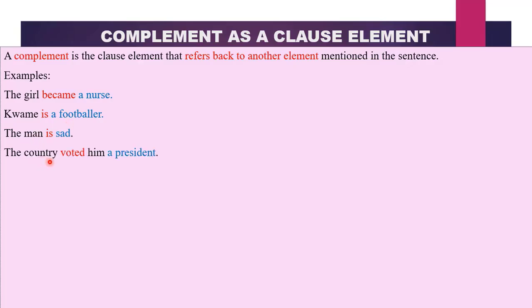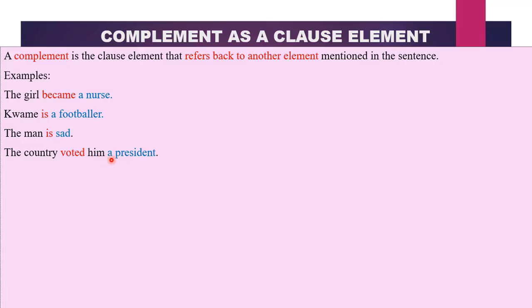The country voted him a president. Now over here we have our subject, the country. Voted, our verb, but it is an action word. Him is receiving the action or suffering from the action voted. So it becomes our object. And a president refers back to the object, which is him. So this becomes the complement of the object.